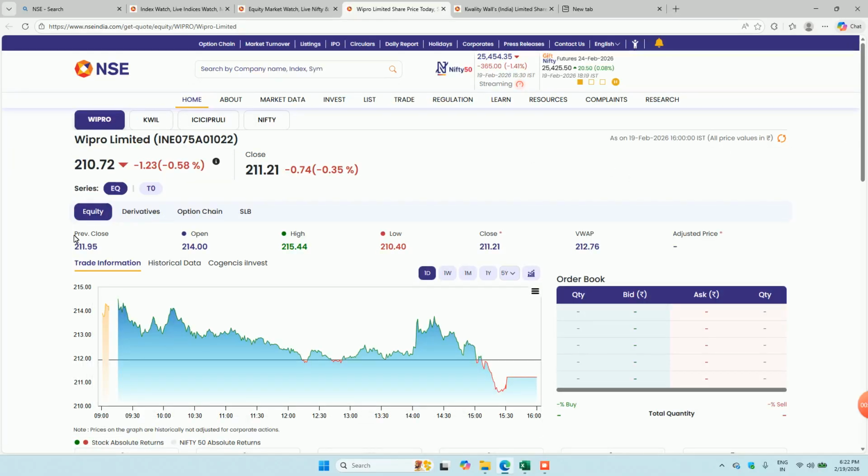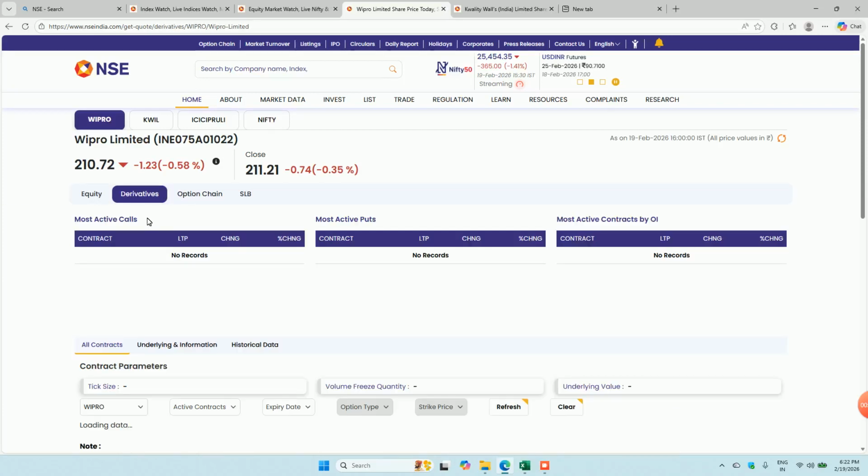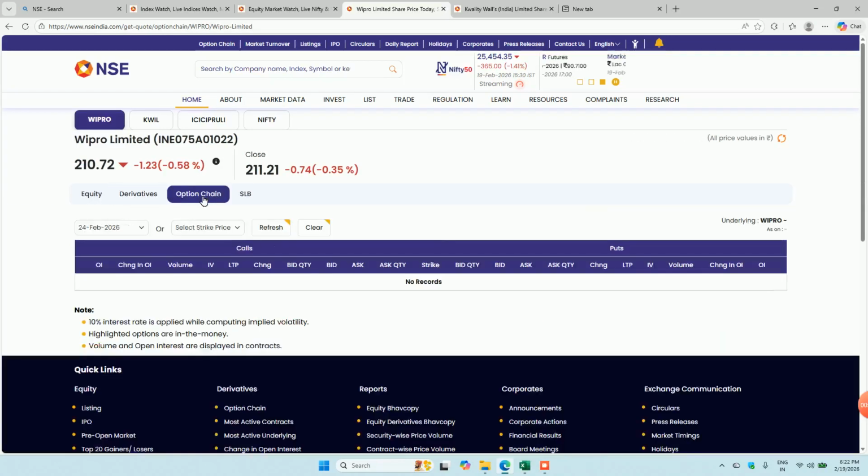Now we have a different option. This is a previous closing price, and then this information is available. And we have a lot of technicals as well, and we will create a separate video on technical. And we have another thing which is called derivatives, and then we have option chains.